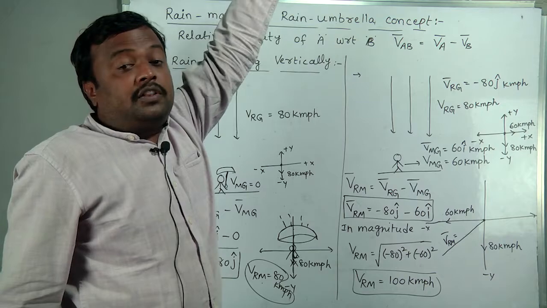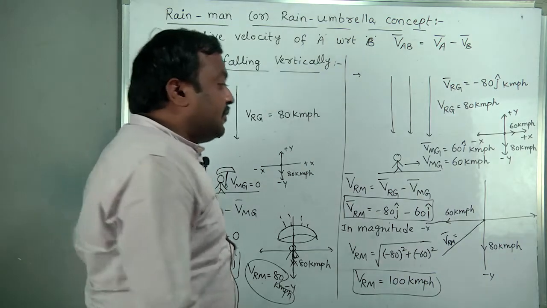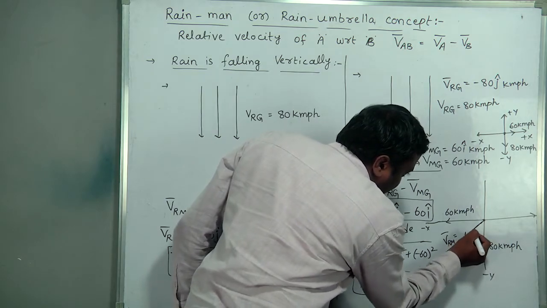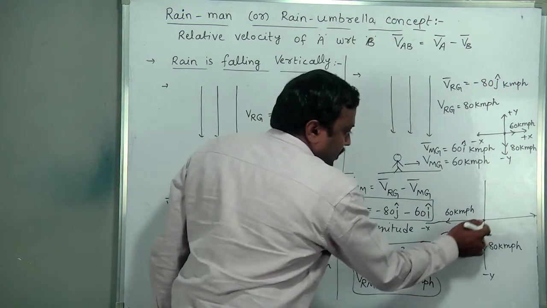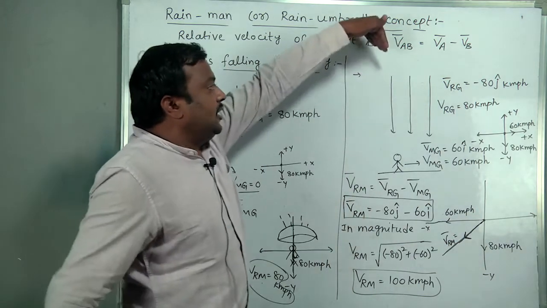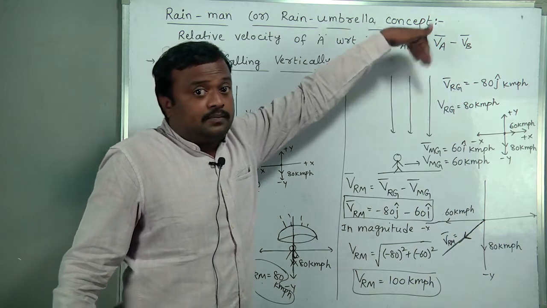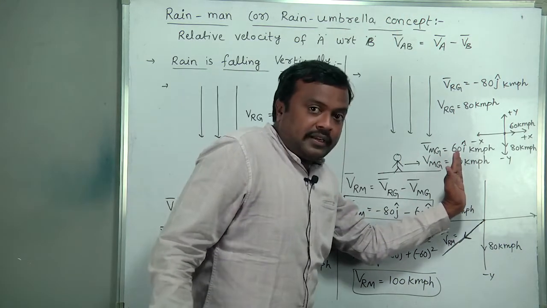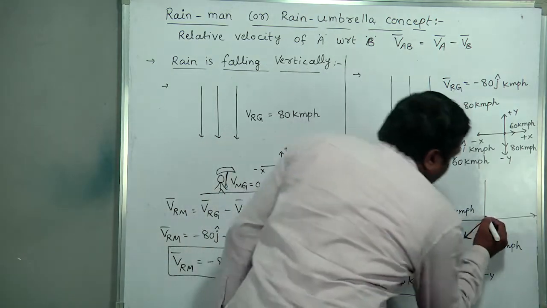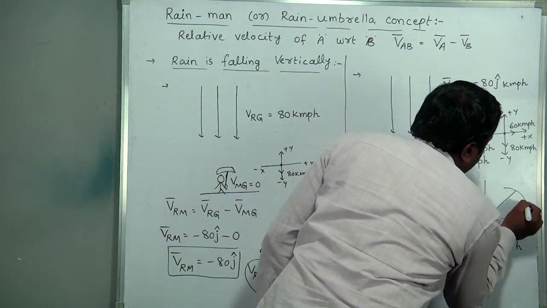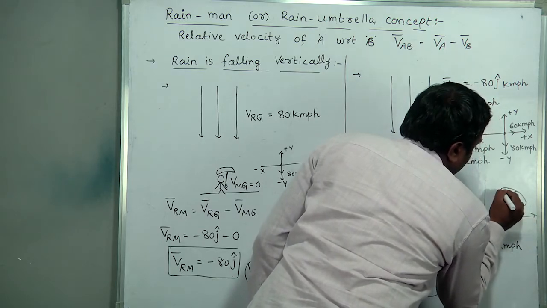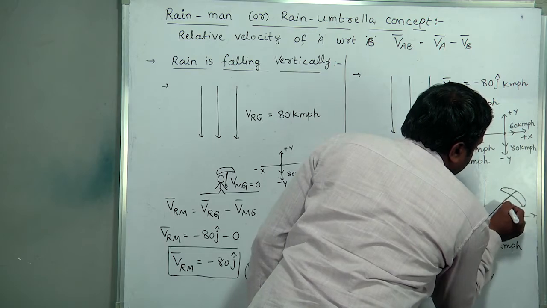But with how much angle? With the vertical we are finding. So this resultant is the apparent rain falling direction with respect to the man. Actually it is falling vertically downwards, but when the person is in motion, the rain seems to be falling like this. So exactly in its opposite direction, the umbrella must be placed like this.